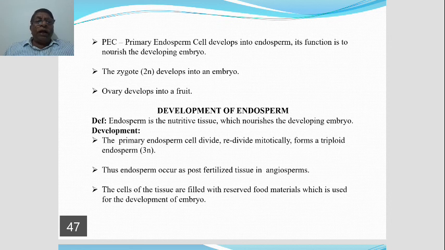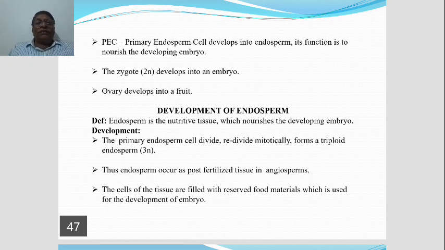The endosperm is triploid, a very important point for the CET examination. Why is the endosperm triploid? Because it is formed from the definitive nucleus, diploid, which fuses with the male gamete N, then 3N is formed. Or you can say it is the product of triple fusion.